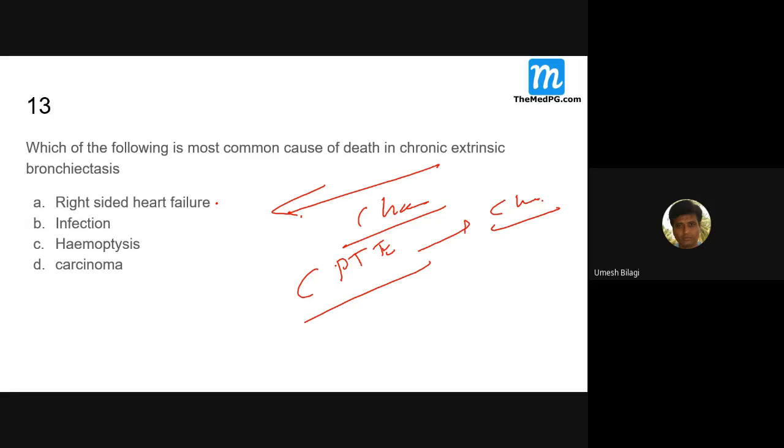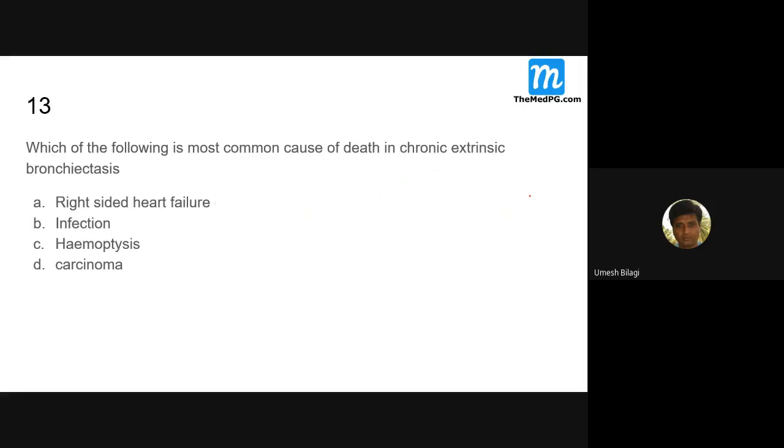Acute massive will cause acute. Even lung diseases and pulmonary vascular diseases can cause cor pulmonale. Okay. You understood the concept here?